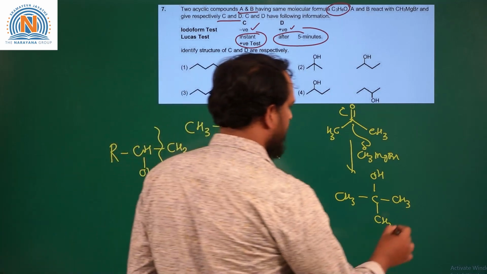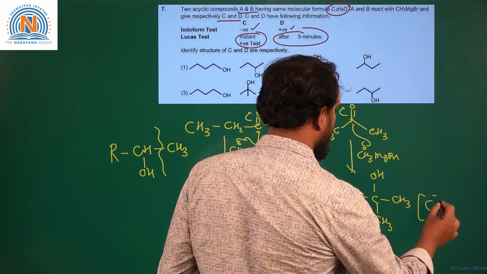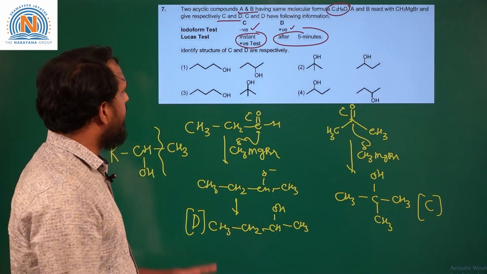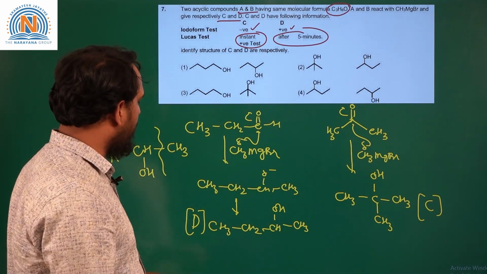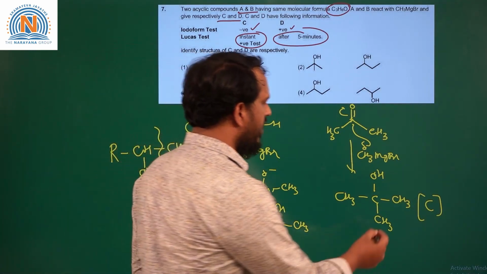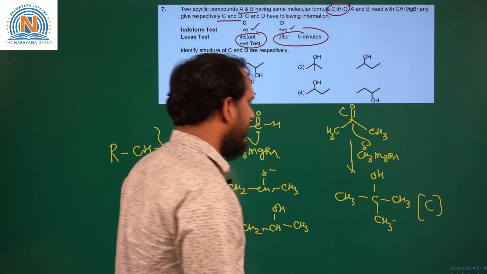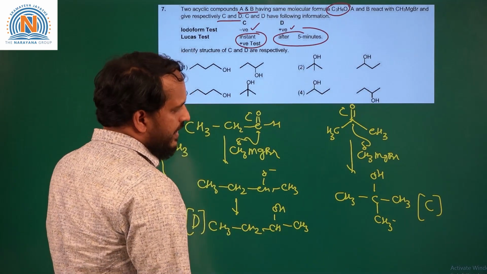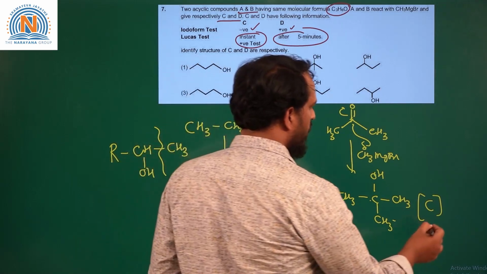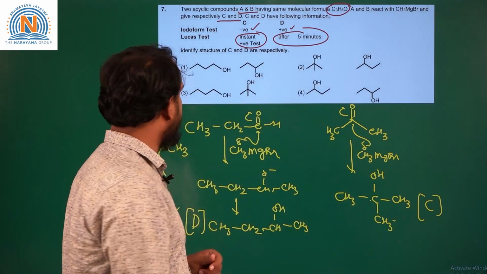Now this can be C. So if you check the other given condition, D is giving a positive iodoform test, so this will give a positive iodoform test. This is giving a negative iodoform test because it is not a secondary alcohol with a CH3 group attached to the carbon adjacent to the OH group, so this won't give a positive iodoform test.